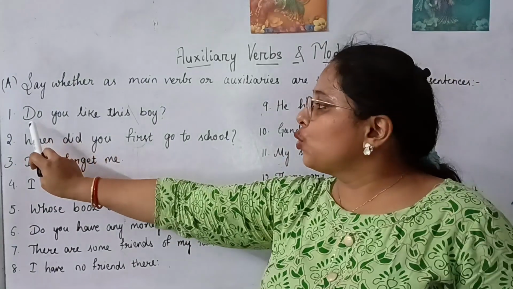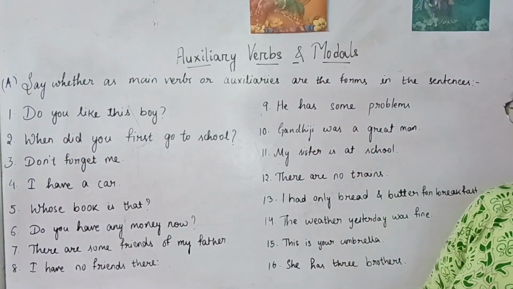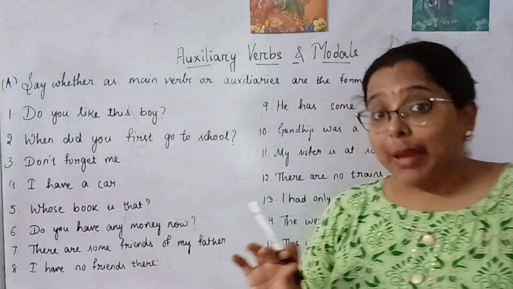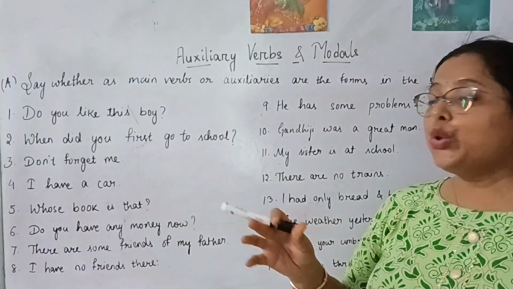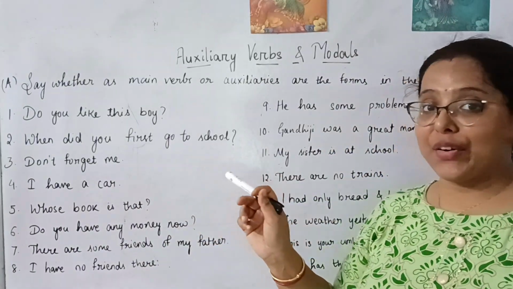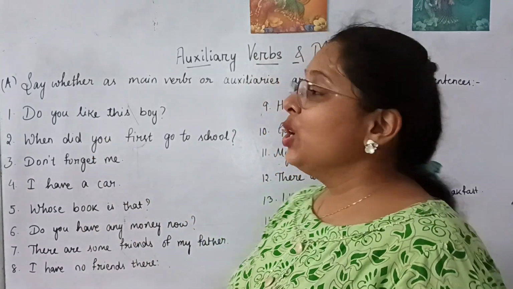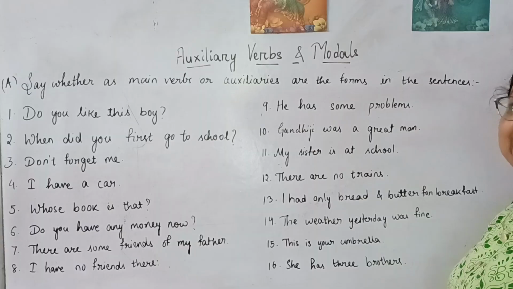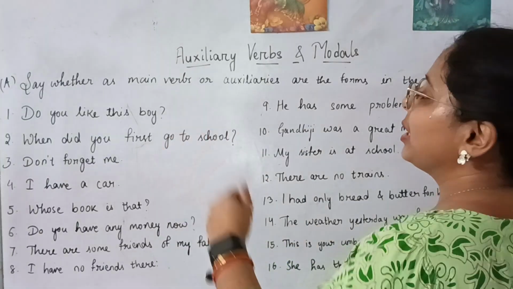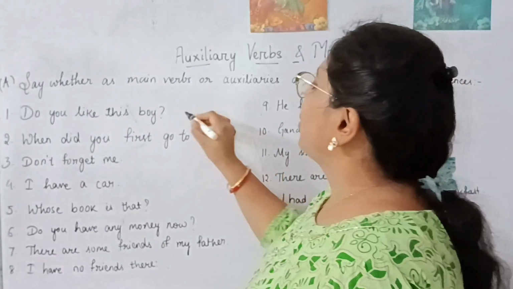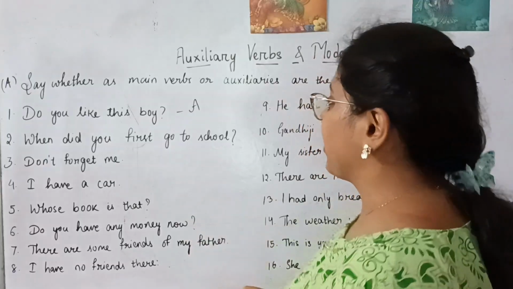And here we have used the do verb. But here is do acting as a main verb? Do you like this boy, right? So another verb is given here. Like is there. So do you like? Like becomes the main verb. Do becomes the auxiliary verb. So here it will be auxiliary.